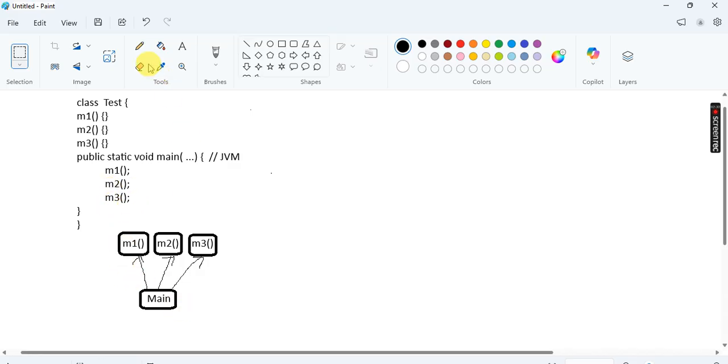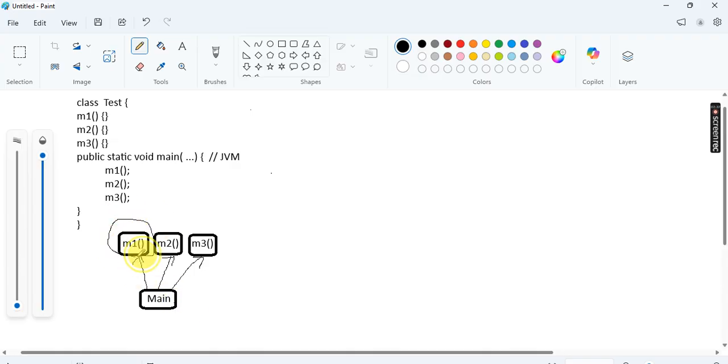The main thread first executes the m1 function. When the m1 method is completed, only then will it move to the m2 method. When the m2 method is completely done, only then will it move to the m3 function. So the main thread executes one method after another method. One method is completed, then only it moves to the next. So it executes one function, one method after another. Here this is the main thread, this is single thread communication.